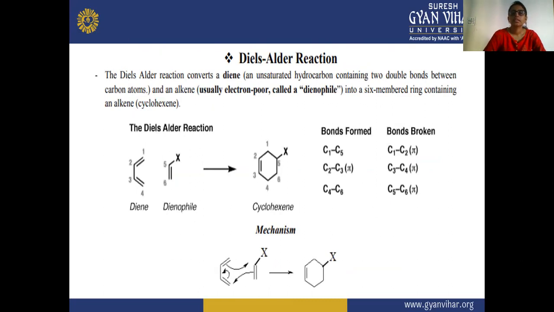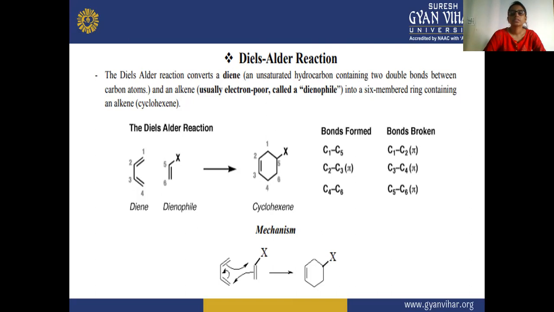So here you can see the Diels-Alder reaction converting a diene, meaning there are two double bonds, that is your conjugated diene, plus we are also taking a dienophile. A dienophile is an alkene containing one double bond, and it is also electron poor. After that it is converted into a cyclohexene, that is an alkene, and a ring compound, a cyclic compound.